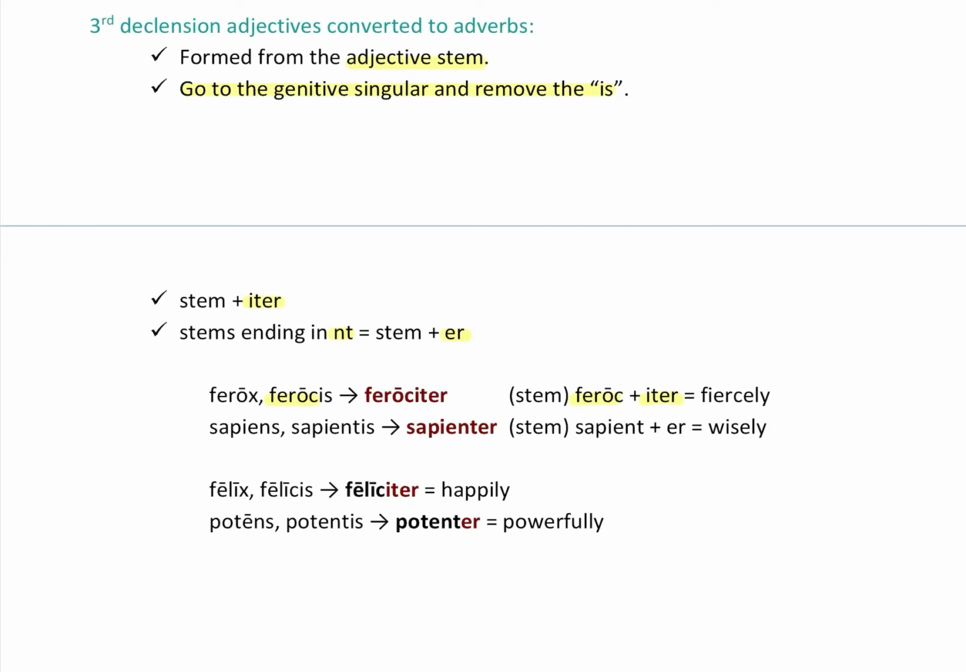Sapiens, sapientis. Here this one ends in NT, so we're going to look at it a little differently. Instead of adding iter, we just add an ER, so the stem is sapient. Take off the IS in both cases and come up with sapienter, and that becomes wisely. Let's do another one. Felix, felicis, it's a totally normal one, doesn't end in NT. Felic, you get that from, remember, the genitive, take off the IS. Plus iter: feliciter becomes happily. Potens, potentis, here we have an NT. So you still remove the IS, but all you're going to add is an ER. So potenter becomes powerfully. Okay, pretty simple.